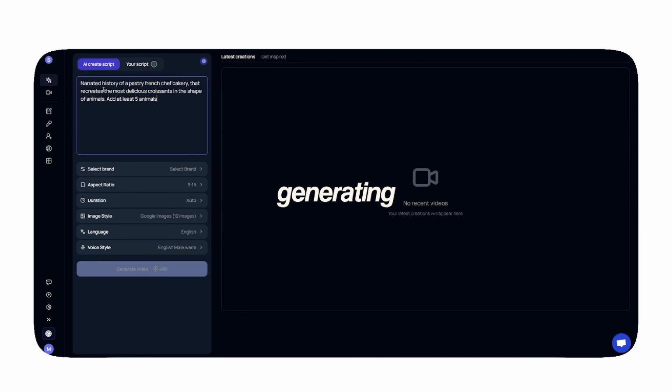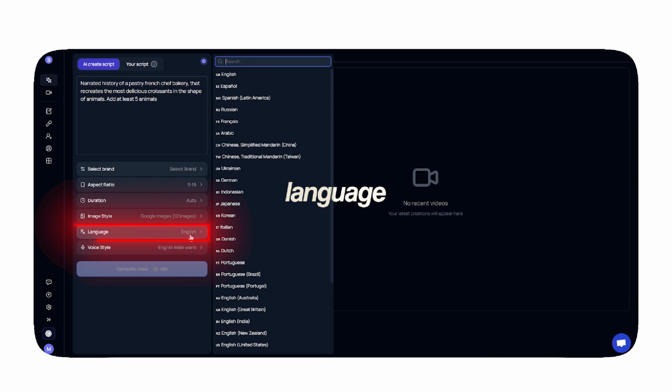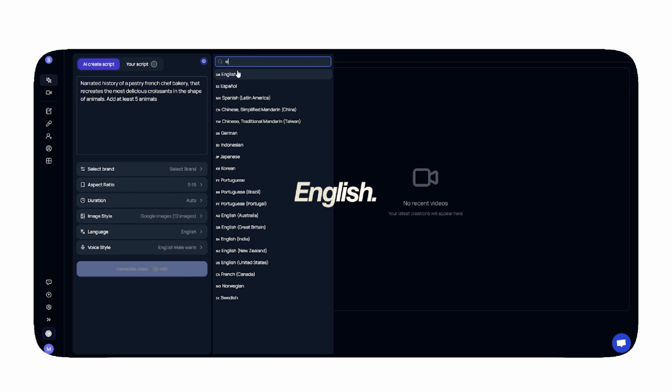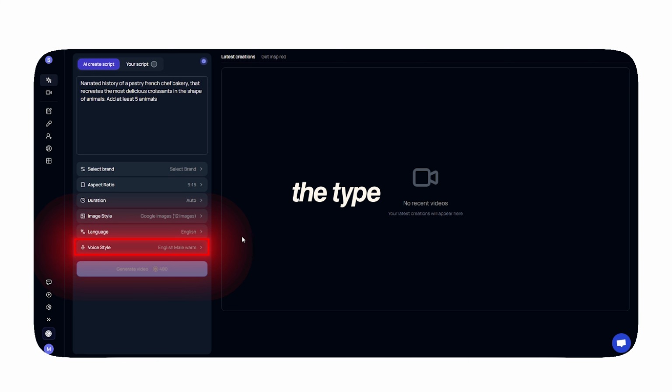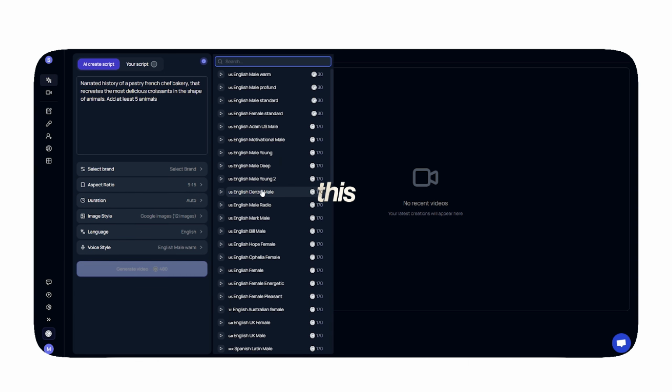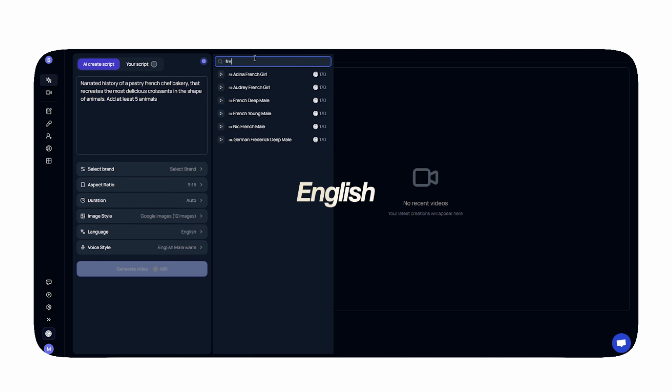Let's open Video Talk and enter the prompt for generating our video into the text box. If you are interested in this prompt, you can find it in the Get Inspired section of the platform. Now we need to move on to selecting the language of the video. Inside Video Talk, there are 2 aspects that concern the voice. The first is the language button, and here we will select the language of the video. In this case, I have selected English. When we move on to the second aspect, which is the voice style, here we have to select the type of accent that we want to reproduce. In this case, we want to create a chef who speaks in English with a French accent, so I will select French. Look what happened.